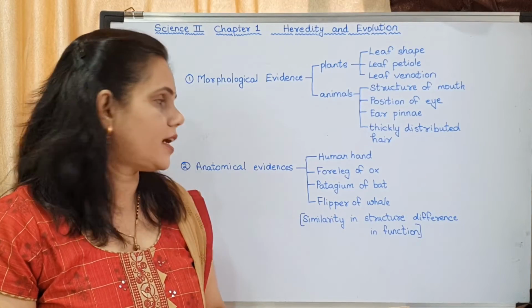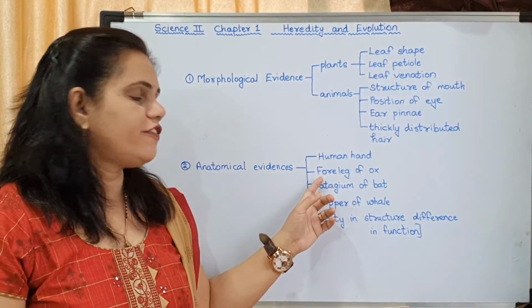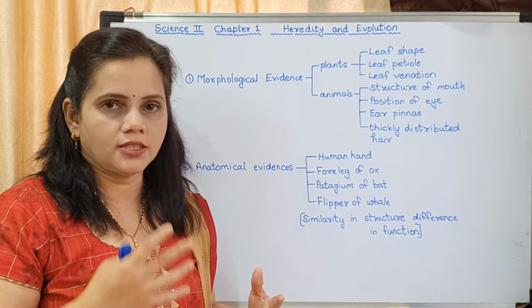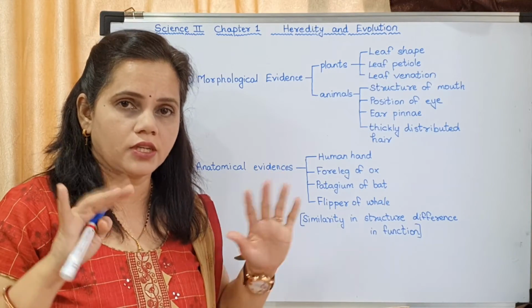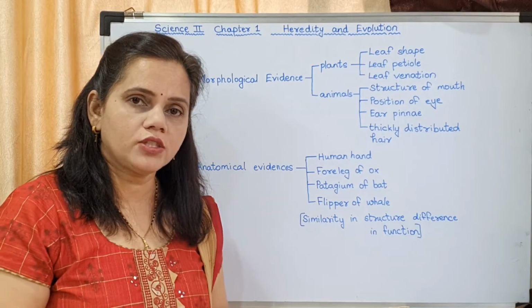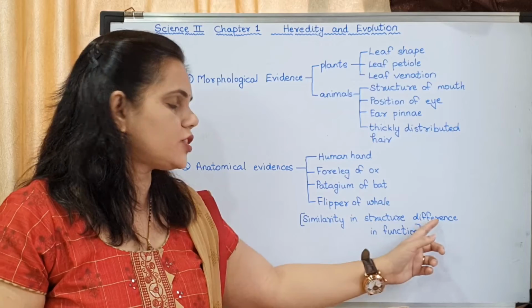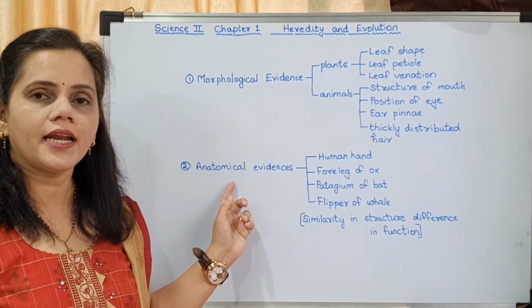Their functions are different. Human hand, we know what we use our hand for. Foreleg of ox, okay, the use is not the same. Patagium of bat, it is used for flying. We don't use our hand for flying. Okay, flipper of whale, it is used for swimming, for changing the directions also. So there is similarity in structure, difference in function. That comes under anatomical evidence.